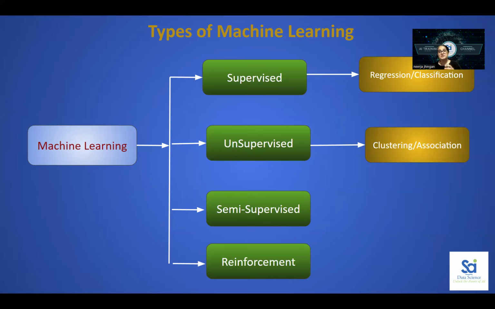Reinforcement, again, learns from past experience. Let's say you throw the data to the machine. The first time, it will spend time to learn about the data. What output comes out, which is the correct prediction, it will keep aside, and the wrong predictions it will work on again. So it will keep training itself, or you can say the machine itself. So this is reinforcement.